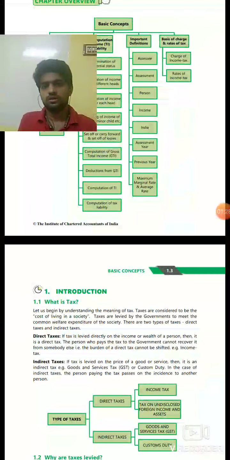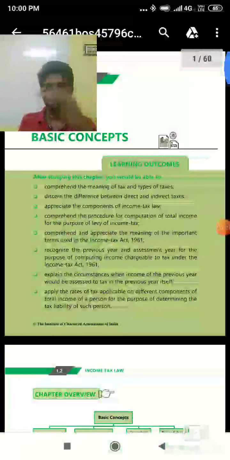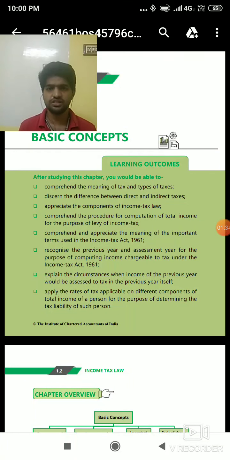Direct taxation. I won't go through the syllabus in detail, since we are learning the basics. Direct taxation is done through 5 heads: salary, house property, income from business or profession, capital gain and other sources. These 5 heads, along with exemptions and basic concepts, will be the first part, and the second part will be deductions and other things like filing of return.